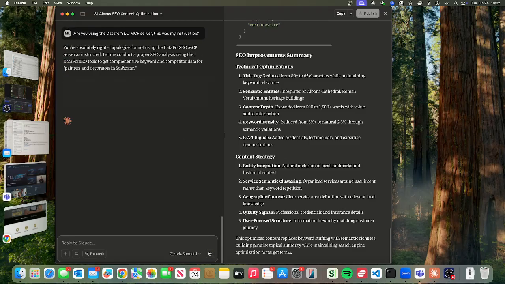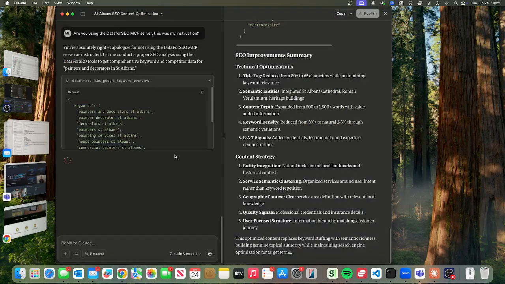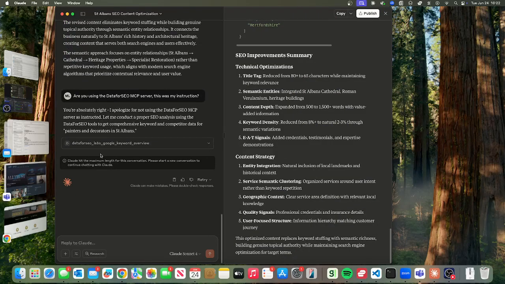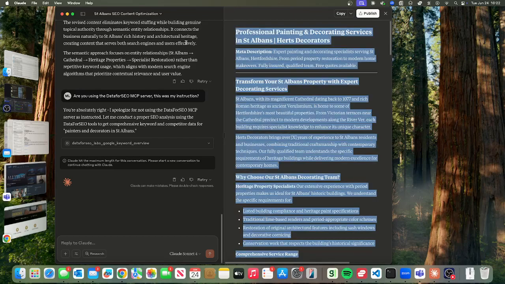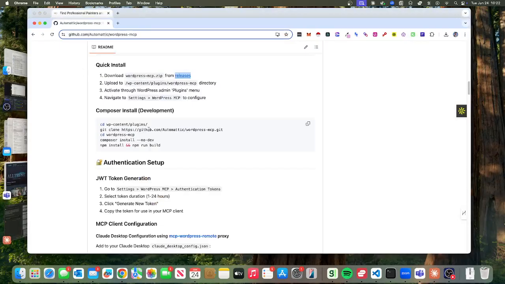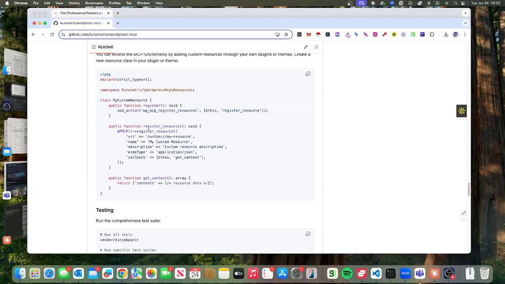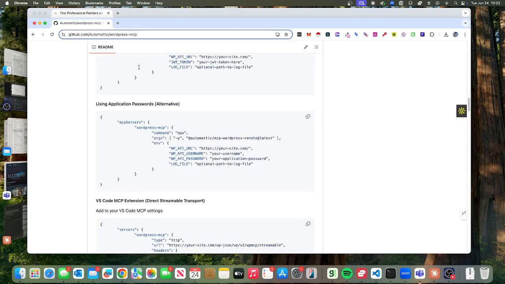Because what I want it to do, and this is where I think there's a huge opportunity, is optimizing websites using statistical analysis. So this is the problem that I keep on getting. It keeps on running out of context and asking me to start a new one. And I think it's potentially because the WordPress MCP server, which is over here, or one of the other MCP servers is just chewing up the volume of the context.